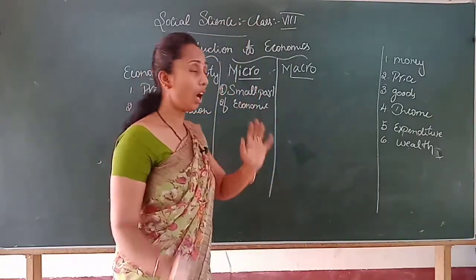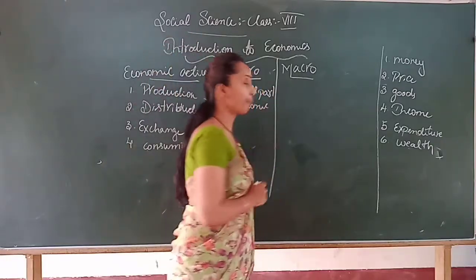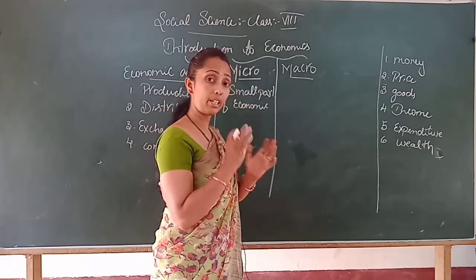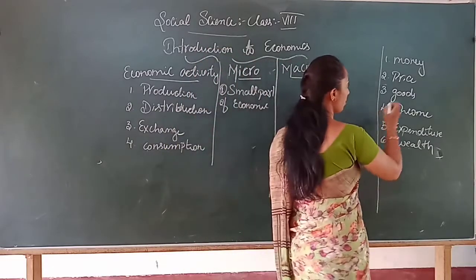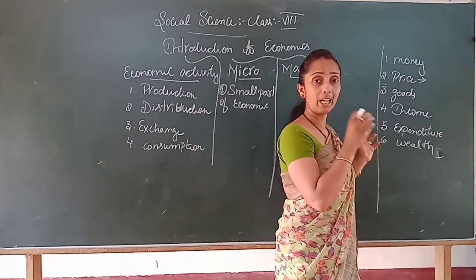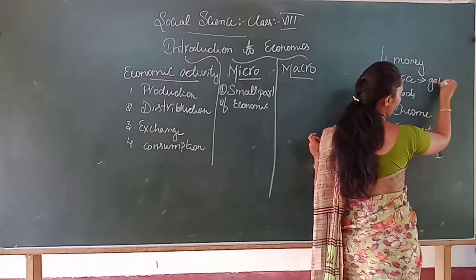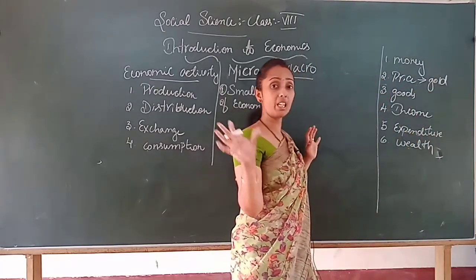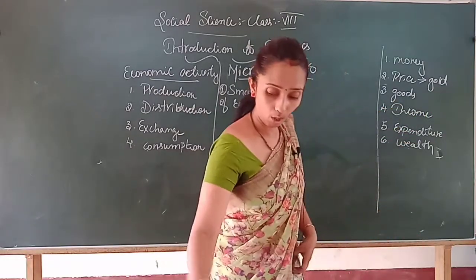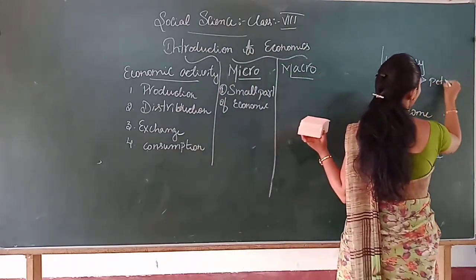So how exactly does it study a small part of economics? In that, first money, right? If I say money, price, how is it related to microeconomics? For example, suppose you want to refer to a particular good, that price. Example, the price of gold. You are not referring to the entire mineral rate, you are particularly referring to the gold rate, or the petrol rate.